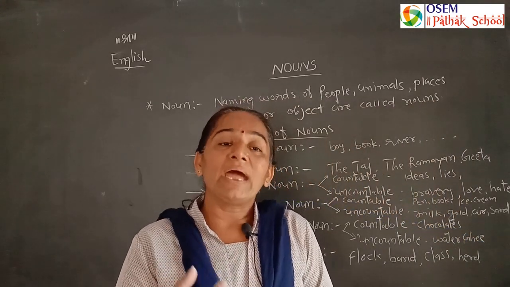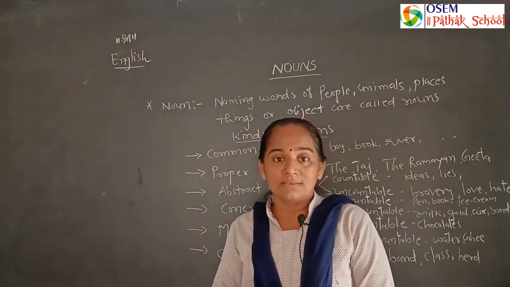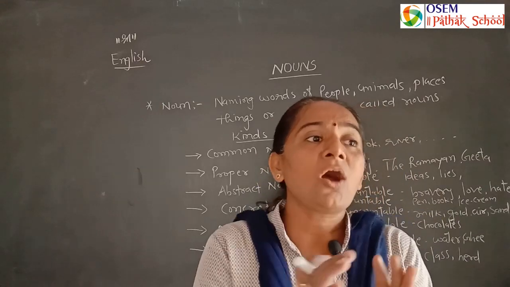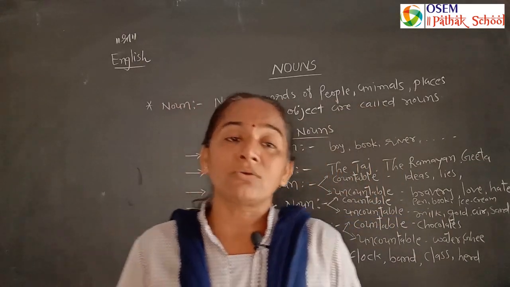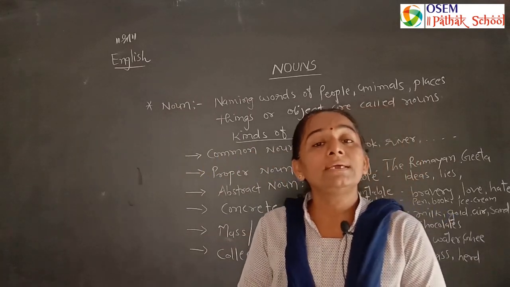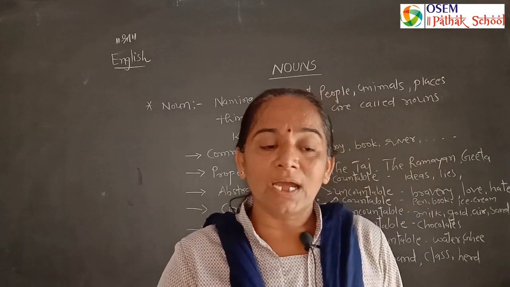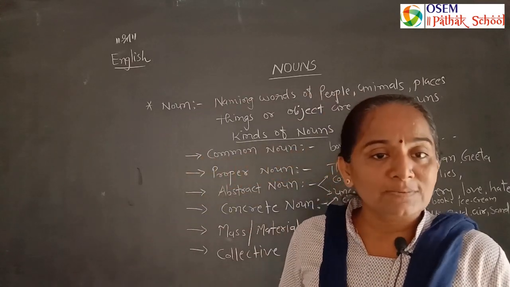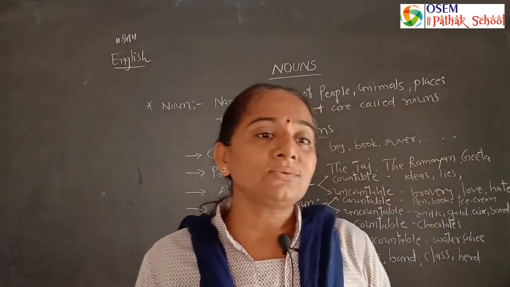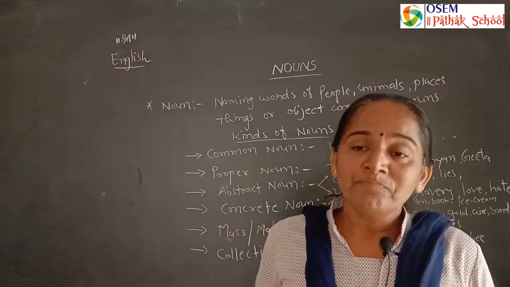Countable means when we count the ideas; emotions we can't count. How much you love, how much you hate, that is the uncountable part. But how many ideas you have, that is the countable part. I have 3 ideas for doing such a project. I have 2 ideas for doing this project. So abstract noun can be countable and can be uncountable.